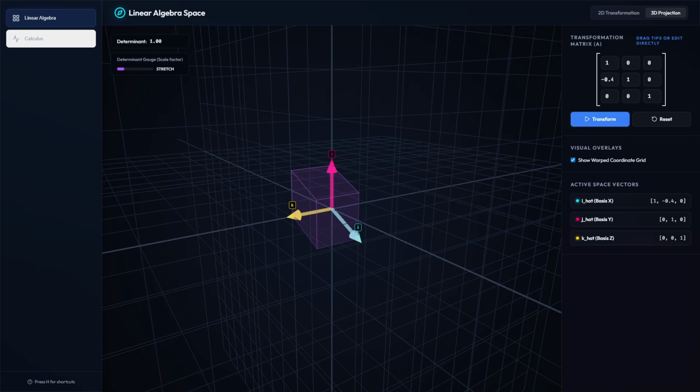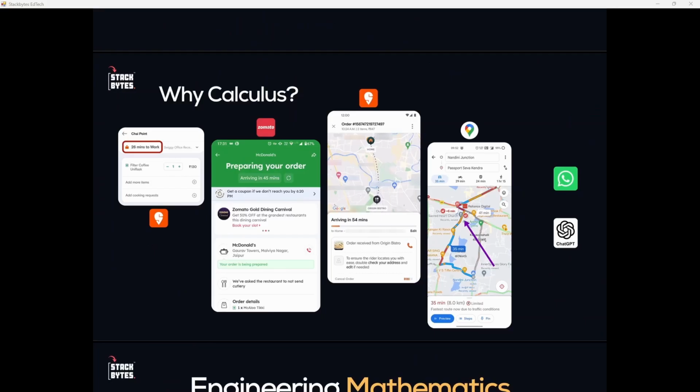Then next is calculus. So why calculus? Before even looking at what are the topics we will study in the calculus pillar, the second pillar, we should know why we need to study calculus. So let us take these examples.